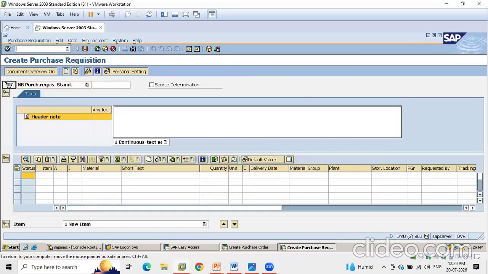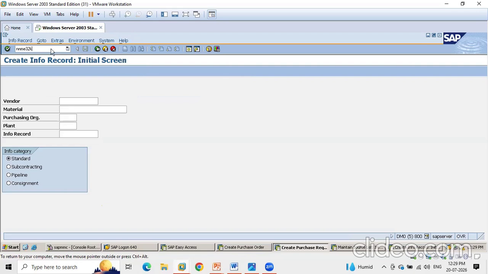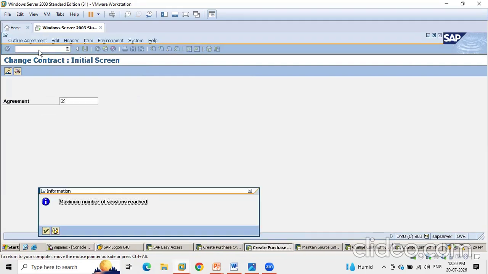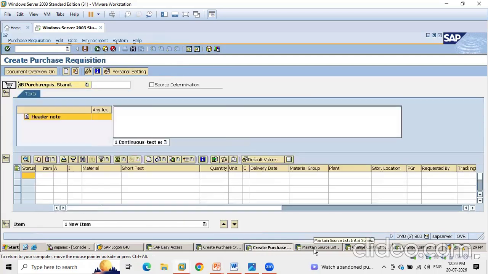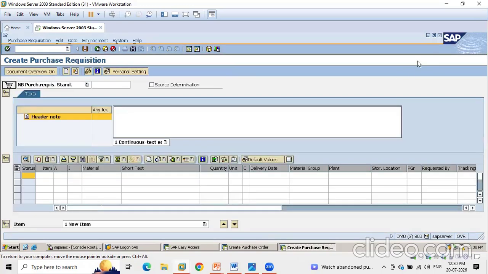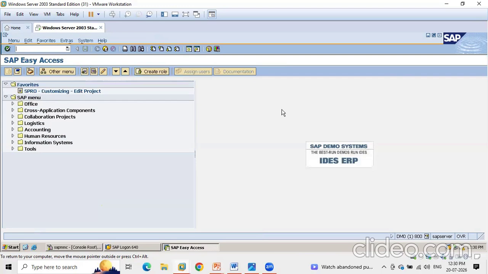After that it will show that it will be 10, meaning you have opened the maximum windows. Maximum number of sessions are reached. Why? Because we have opened up to 6 windows: 1, 2, 3, 4, 5, 6. So /n is to erase and create a new transaction, and /o is to have the next session with the existing window.